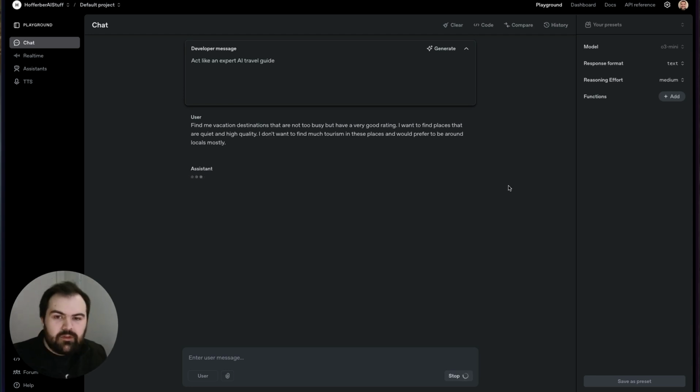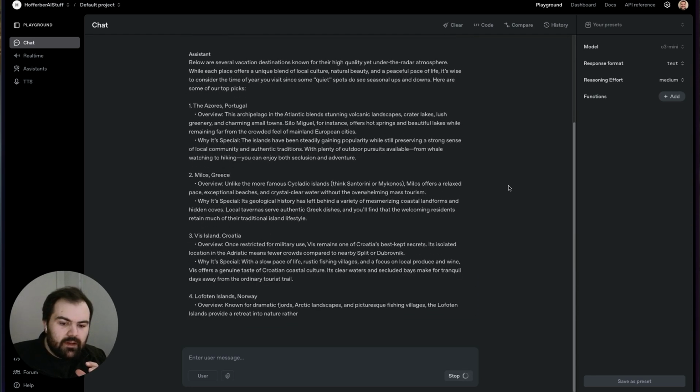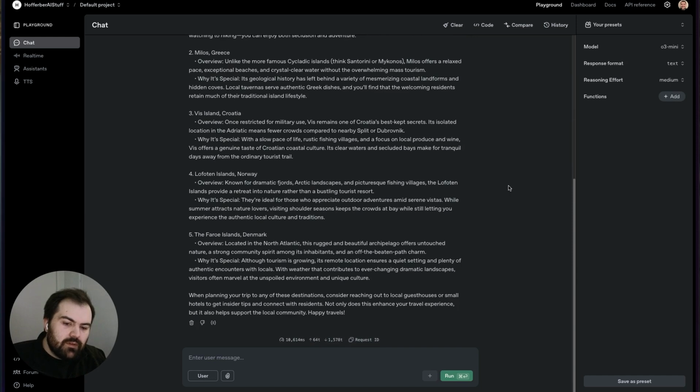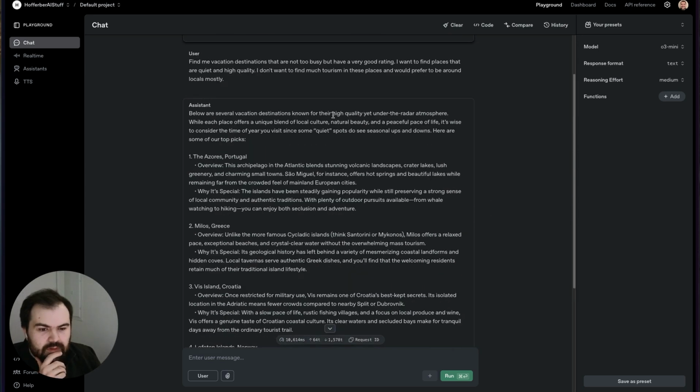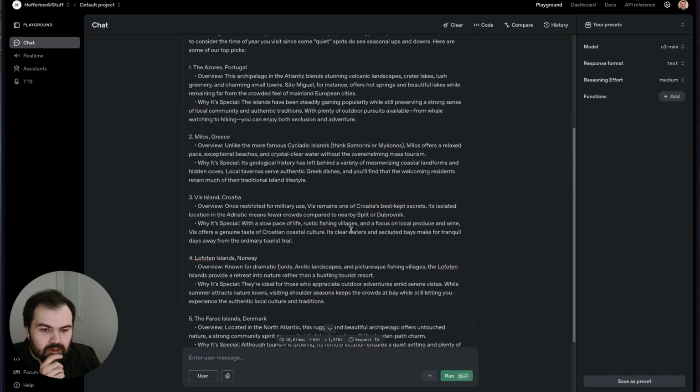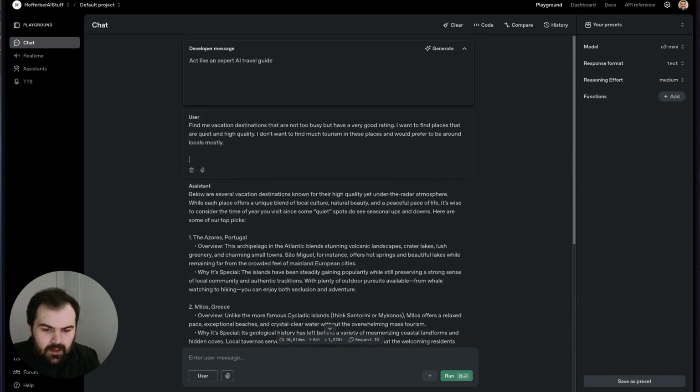I have really been liking using O3 Mini here and there. I don't find that it's always super accurate, but it is really good at getting a few high quality results versus a lot of different results. I have enjoyed that quite a bit. Okay, below are several different vacation destinations, high quality but under the radar. So lots of islands, that's great. Let's include a few things.